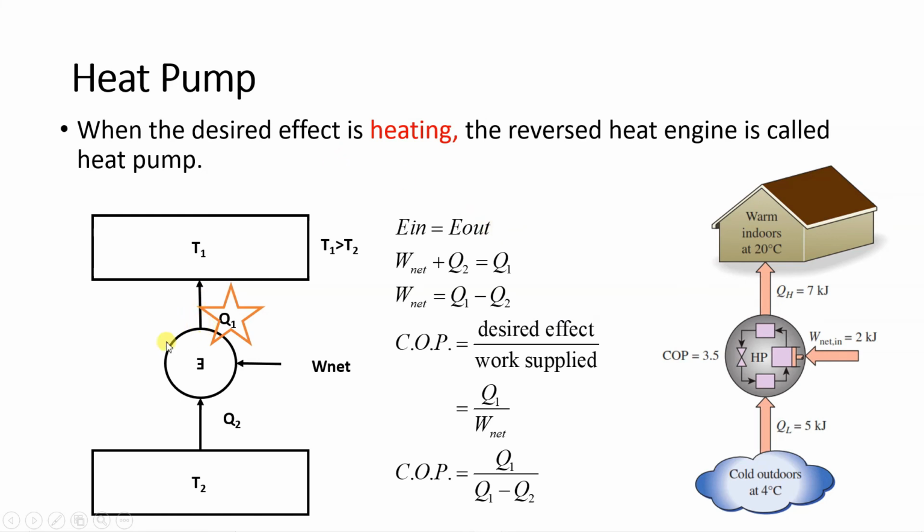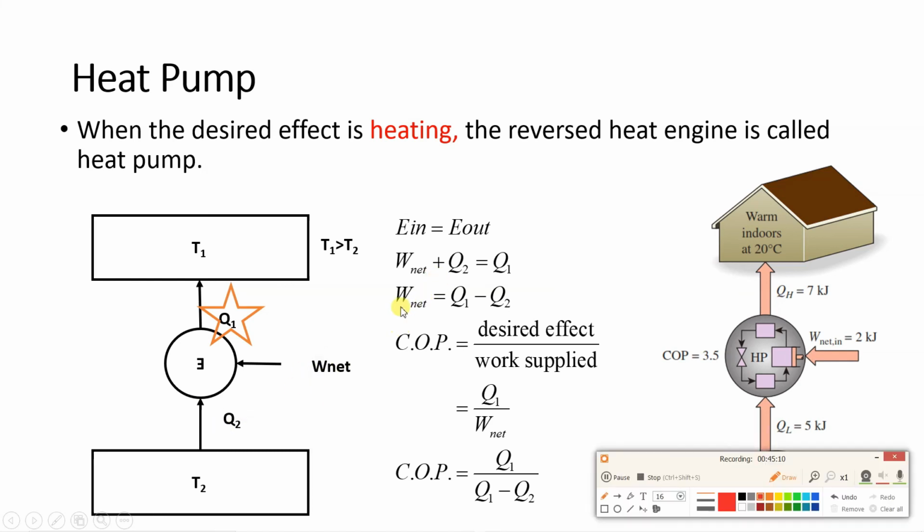So again, consider the heat pump, this reversed heat engine E. We can write down by the first law of thermodynamics, energy in is equal to energy out. What is energy in? This is W net plus Q2. This is energy in. And what is energy out? Energy out is Q1. You can see the arrow. So just rearrange the terms. What we will get? W net is equal to Q1 minus Q2.